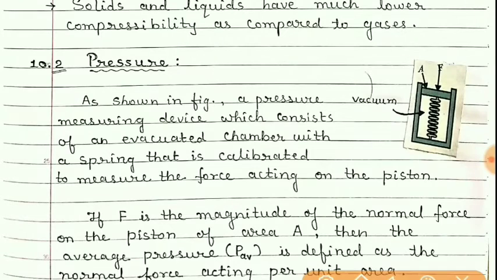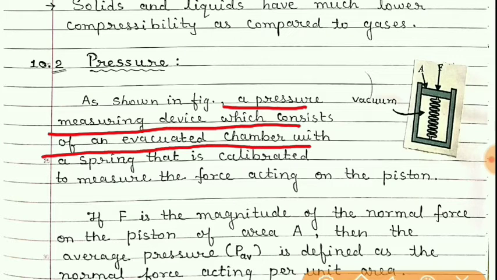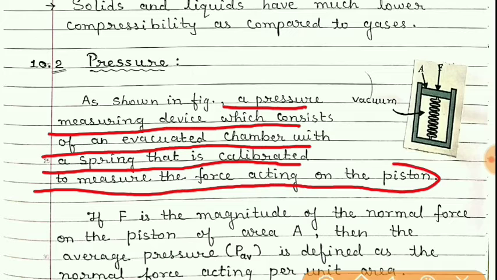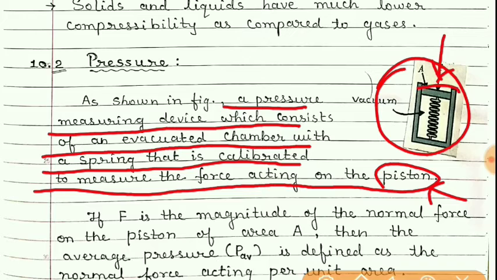I have drawn here a pressure measuring device which consists of an evacuated chamber with a spring that is calibrated to measure the force acting on the piston. So with the help of this type of instrument, we can measure the force acting on this piston.